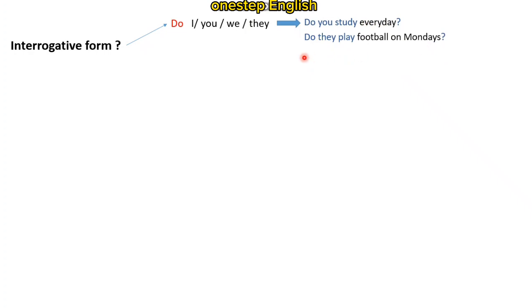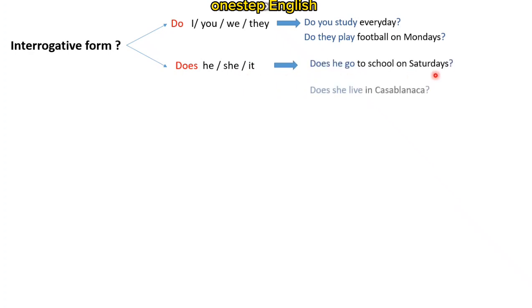The other form that we have is does. Does is with he, she, and it, like in the examples: Does he go to school on Saturdays? Does she live in Casablanca? Does it rain a lot here? So does is with he, she, and it, while do is with I, you, we, and they. Okay, now let's move to the negative form, when we have not.